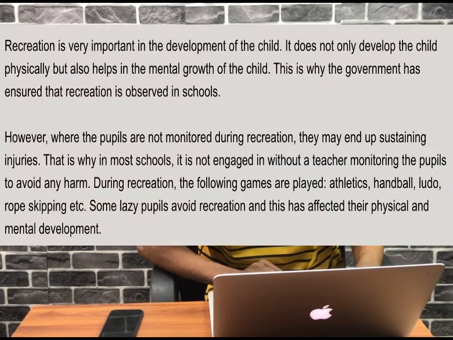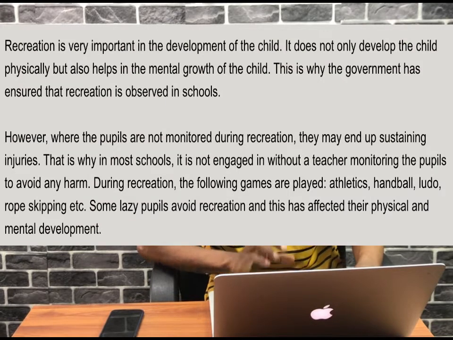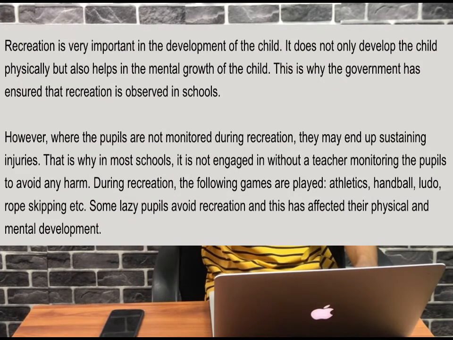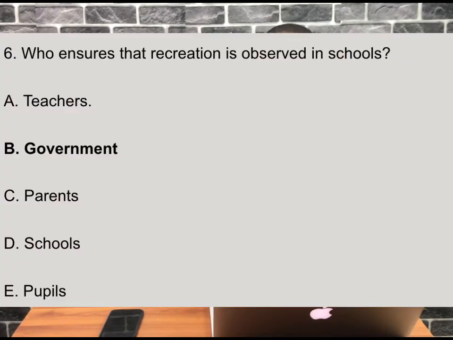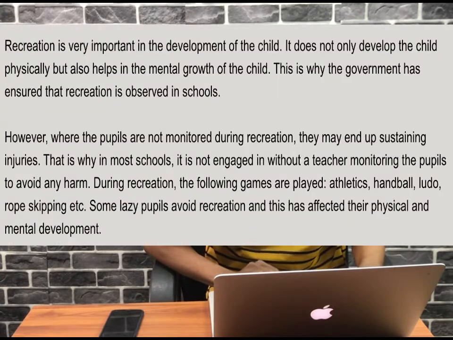This is why the government has ensured that recreation is observed in schools. Now look at number 6. Who ensures that recreation is observed in schools? Government. So the answer is B. However, where the pupils are not monitored during recreation, they may end up sustaining injuries.